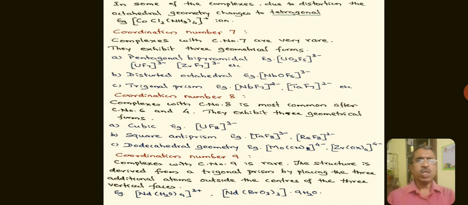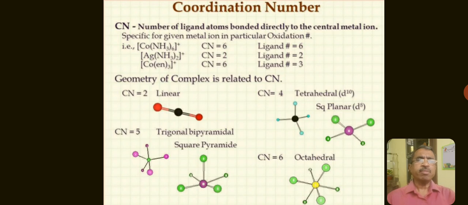Examples for this kind: the nonaaqua neodymium 3+ complex and tribromate neodymium 3.9H2O complex. These are all the various complexes with coordination number 2 to 9.